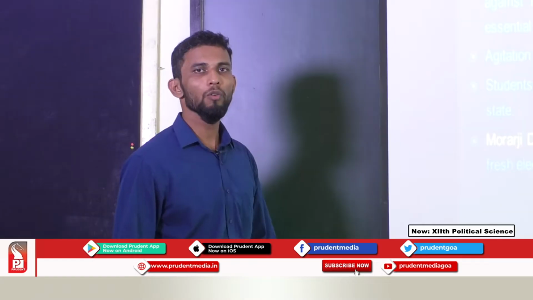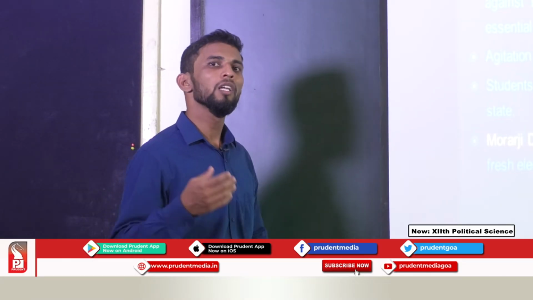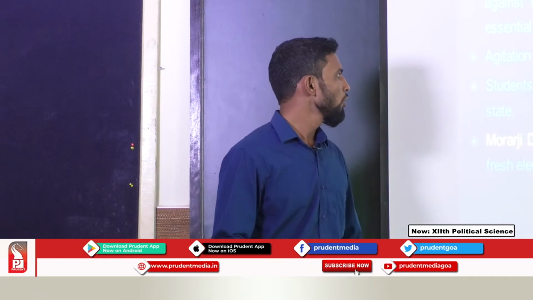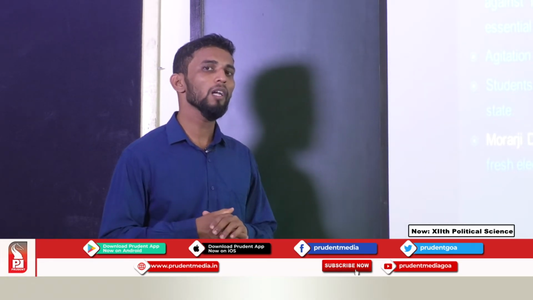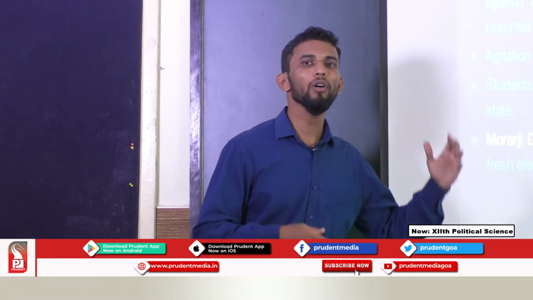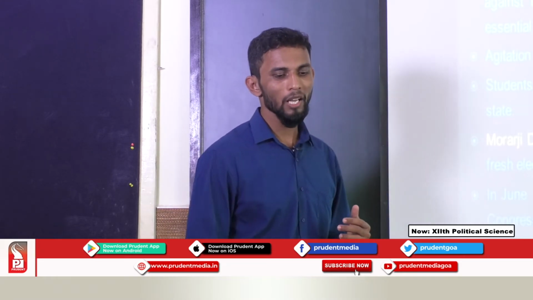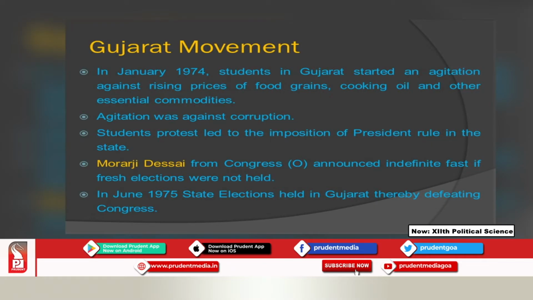So, Morarji Desai, one of the greatest leaders, demanded fresh elections in the state of Gujarat. Otherwise, he said that he would go for an indefinite fast. And in June 1975, the state elections were held in Gujarat, thereby defeating the Congress.